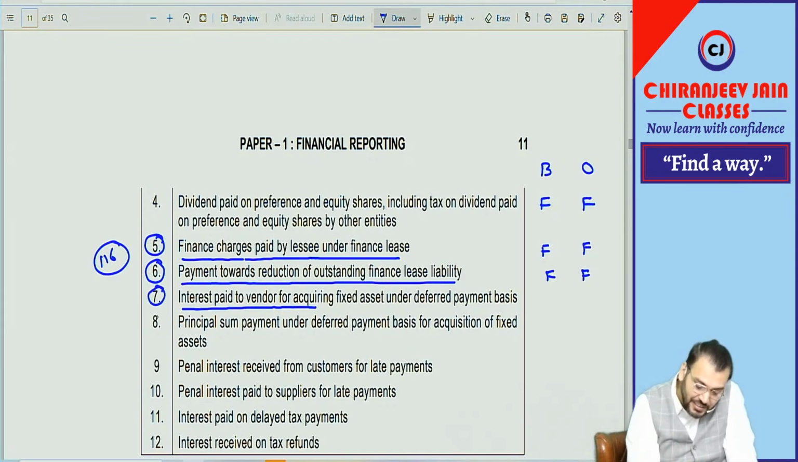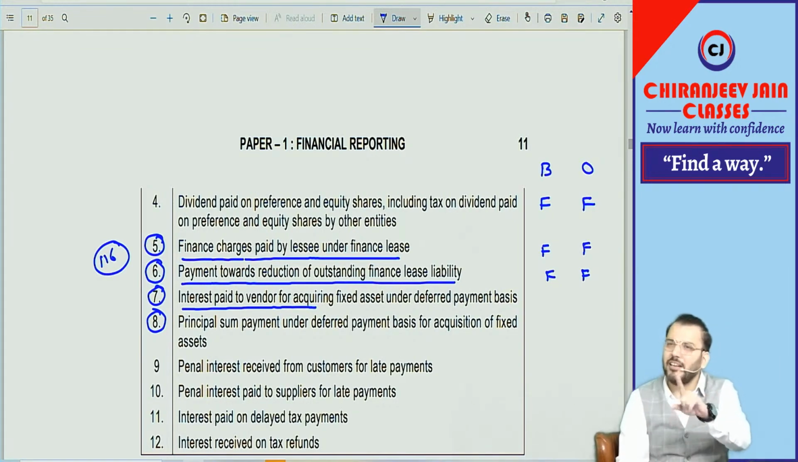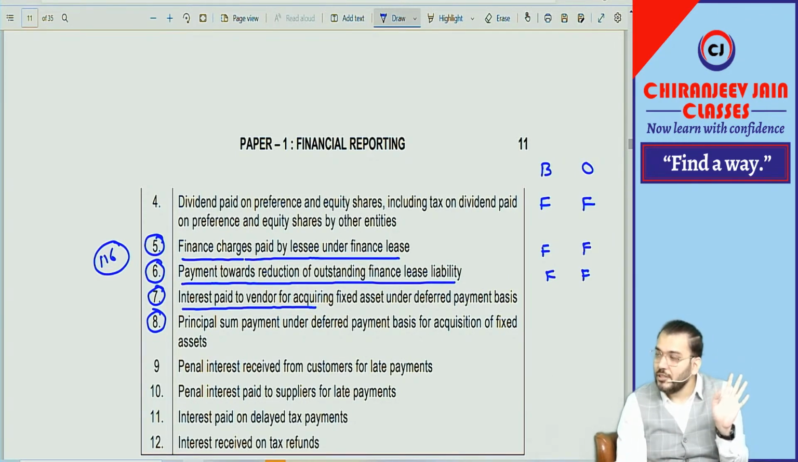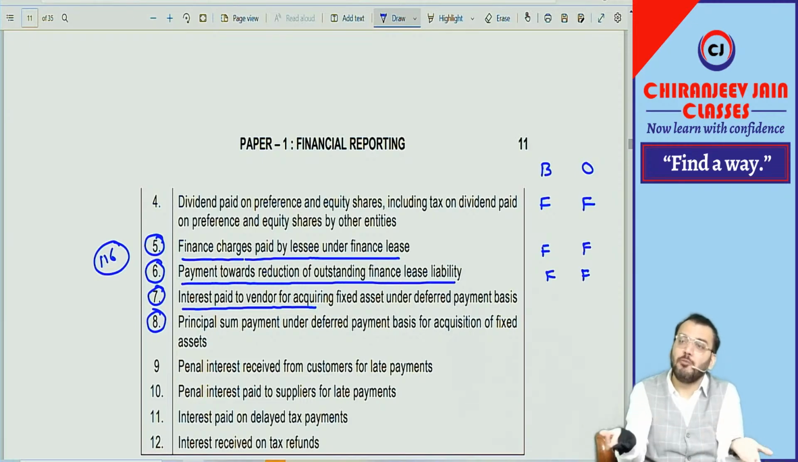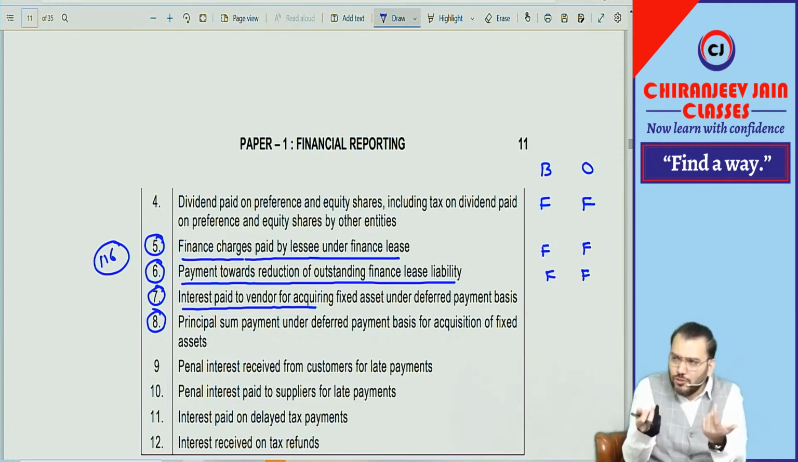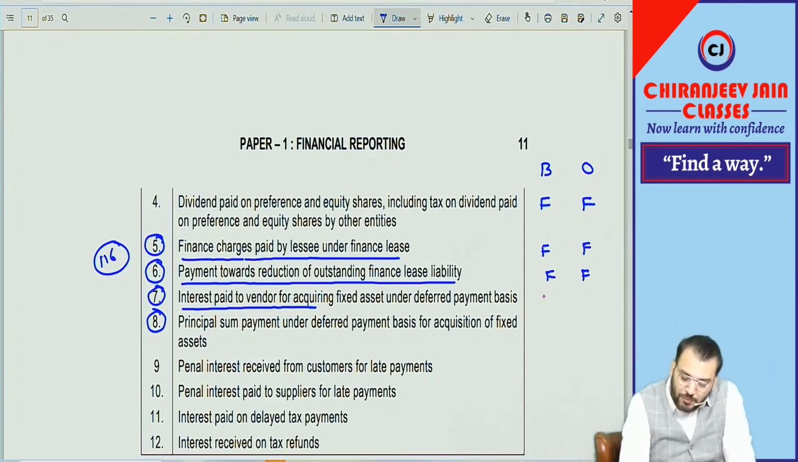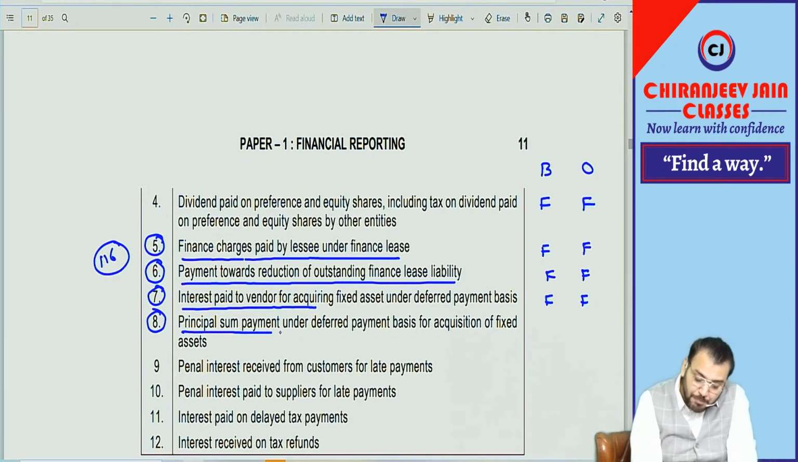Then interest paid to vendor for acquiring. This is important, 7 and 8. Good point. Interest paid to vendor for acquiring fixed asset under deferred payment basis. We remember deferred payment under Ind AS 16. So we said cost price will be equal to present value of future payment. Then we have to recognize interest on that. That interest will be borrowing cost charged to P&L unless it is covered under Ind AS 23. It can be capitalized also. You remember? So on deferred payment basis, whatever interest you are paying, means it is one type of loan you have taken. Correct. So this will be financing activity.